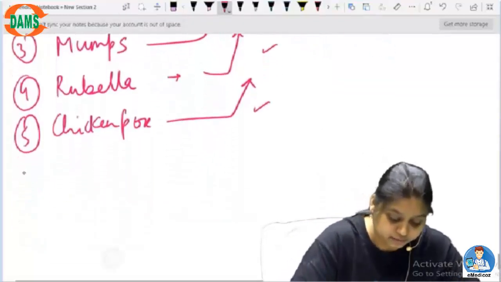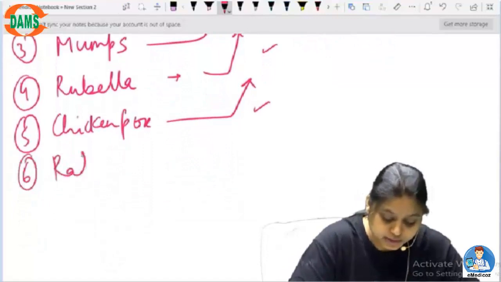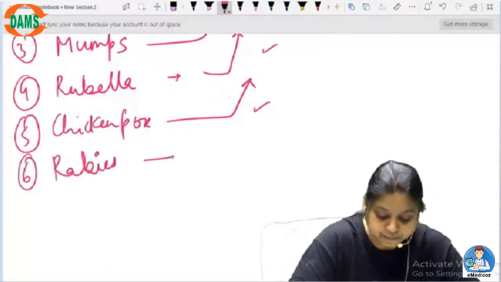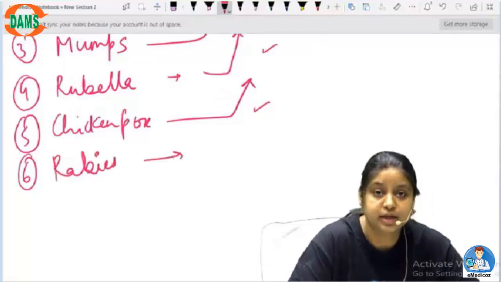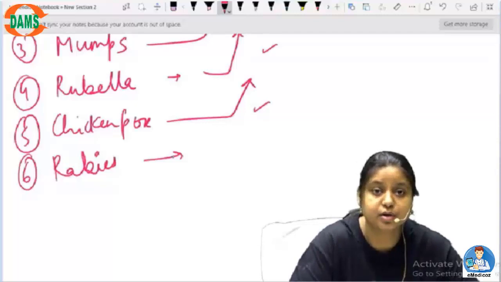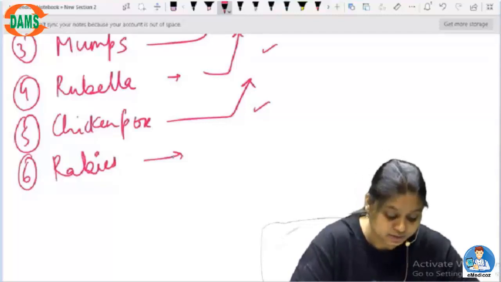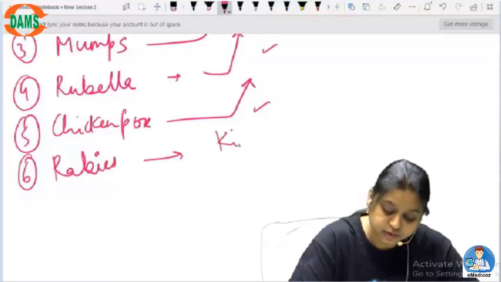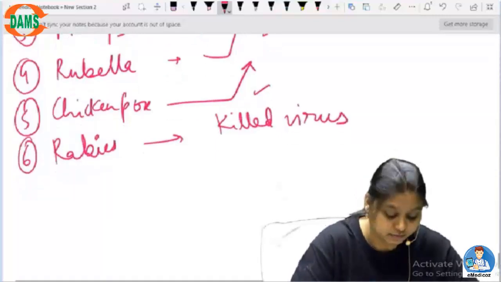Then you have rabies. To protect from rabies, we also inject our pets with this rabies virus, in order to protect them from rabies, so that if we get any kind of infection from that pet, we do not get rabies disease. Okay. So here we use the killed virus. For rabies, we use killed virus as the vaccine.